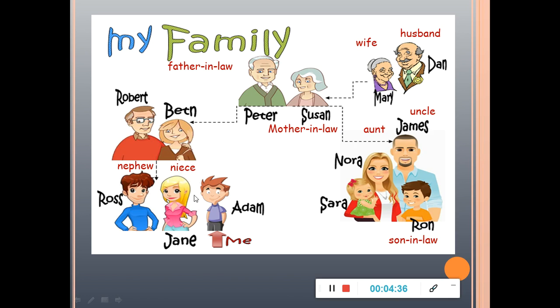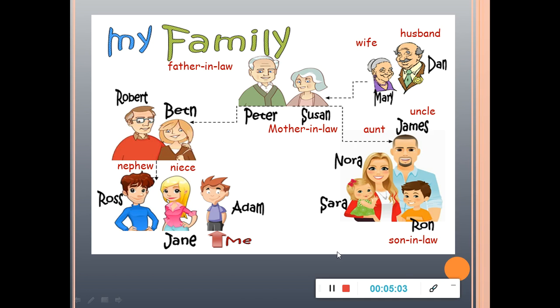In this case, Jane would be Nora's niece, Ross would be Nora's nephew. And if we do it the other way around, Nora would be Jane's aunt, and James would be Jane's uncle. It's very easy to work this vocabulary.